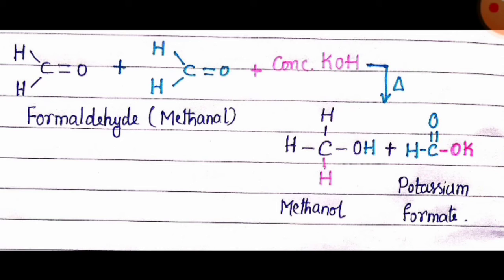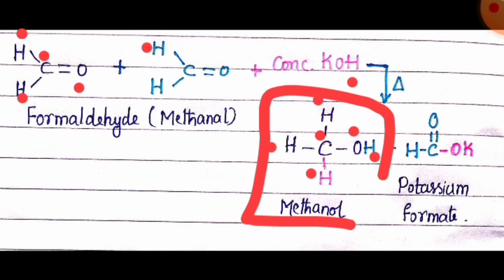So here what happens, the carbon atom of formaldehyde and the two hydrogen atoms of formaldehyde, with that this oxygen atom and one of the hydrogen atoms of another formaldehyde and one hydrogen atom of potassium hydroxide form this alcohol called methanol.